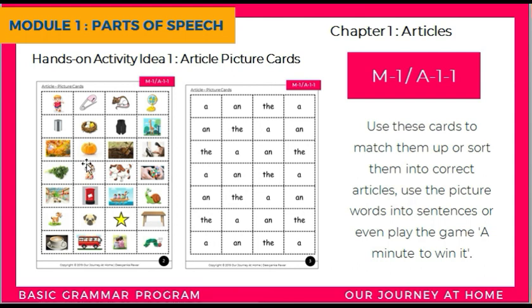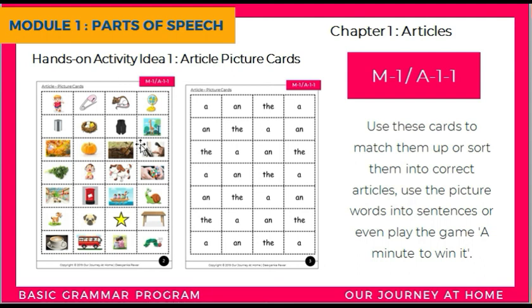Or you can even play the game Minute to Win It. You give them the picture cards, put a timer for a minute, and ask them to say the articles for those pictures in a minute. They need to cover as many as they can, and say it very fast. The score should keep on increasing every time you practice this game. I hope this will be a super fun activity to play with the child, and one single activity can be played in almost 3 to 4 different ways.